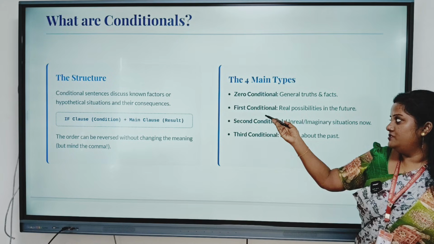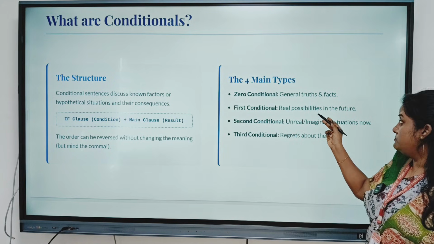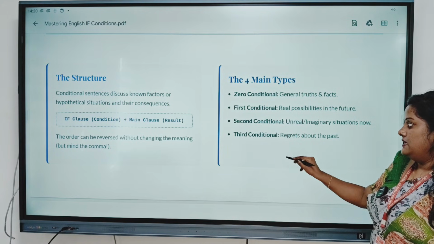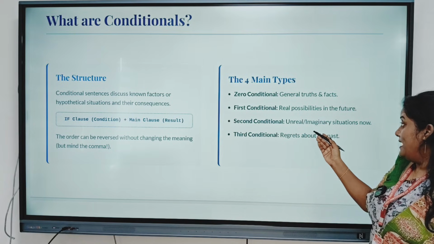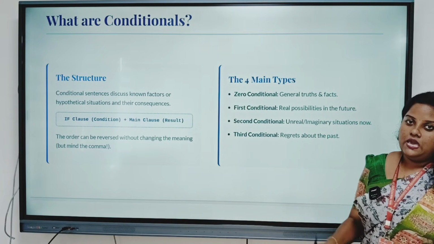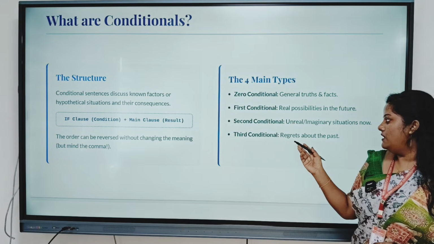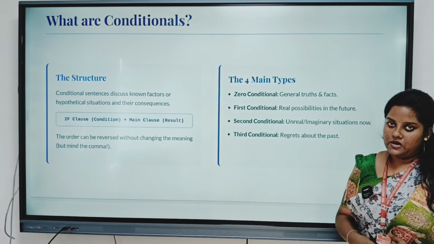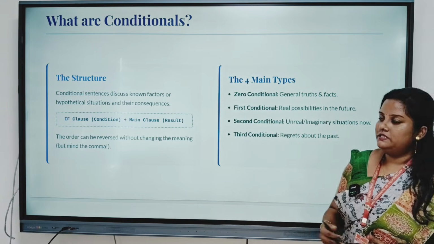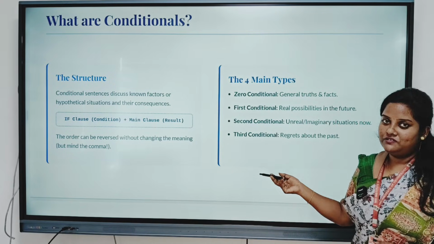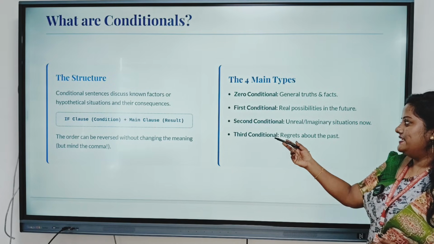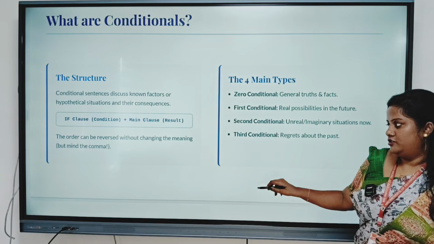The first conditional is about real possibilities in the future. The second conditional is about unreal and imaginary situations now. And the third conditional is about regrets in the past. Today in this PPT we are going to discuss in brief the zero, first, second and third conditionals.